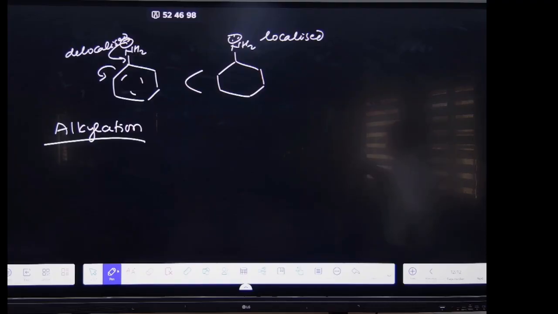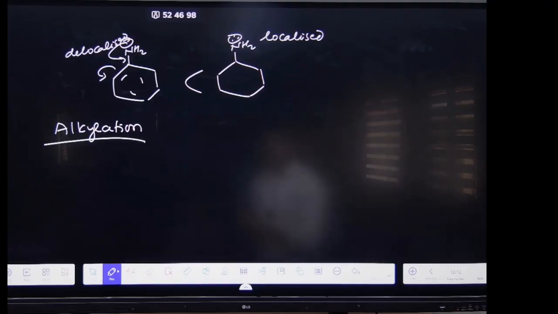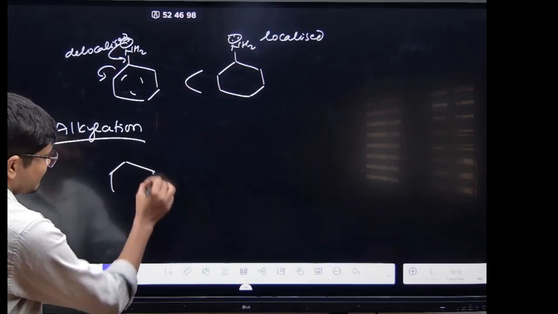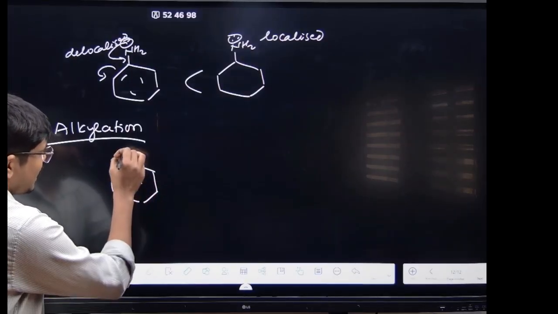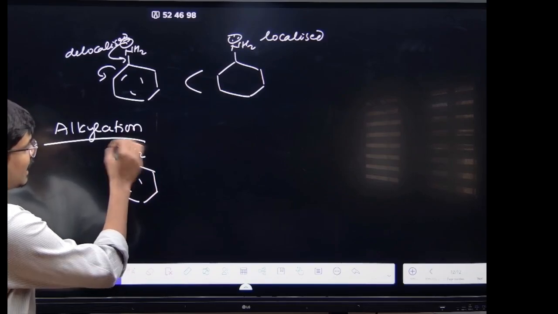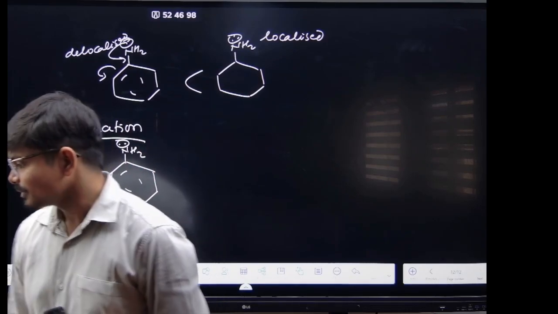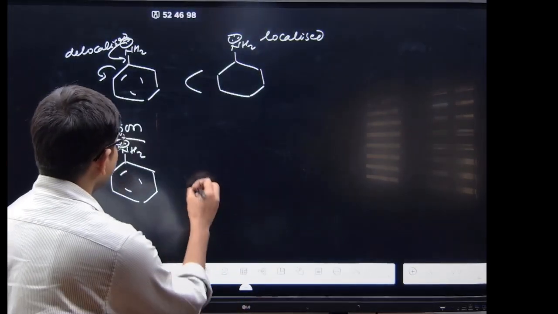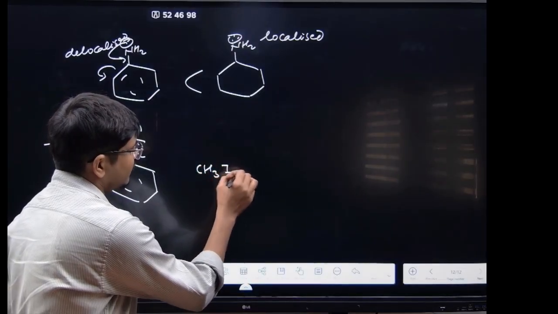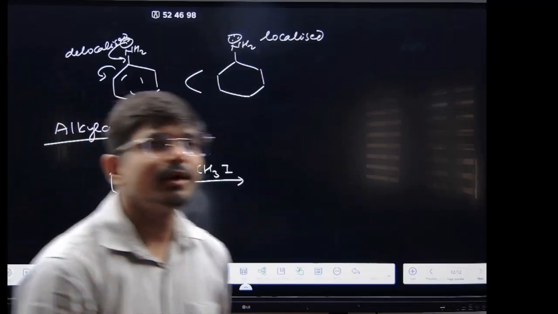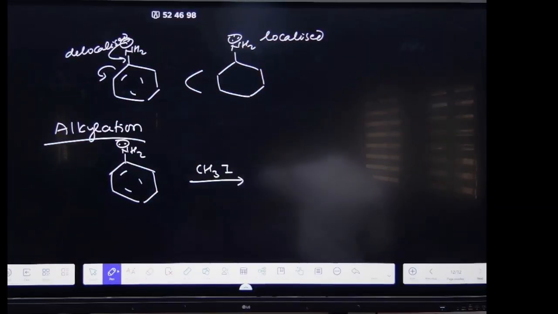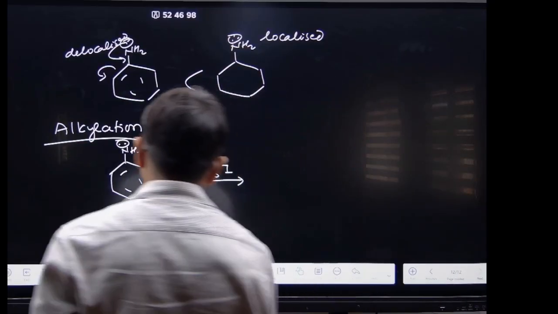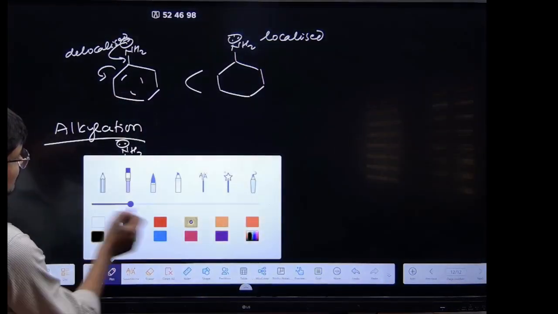Alkylation I am talking about, right? See, suppose you have aniline, NH2, and you add CH3I.